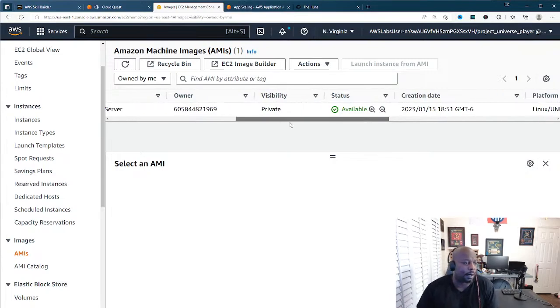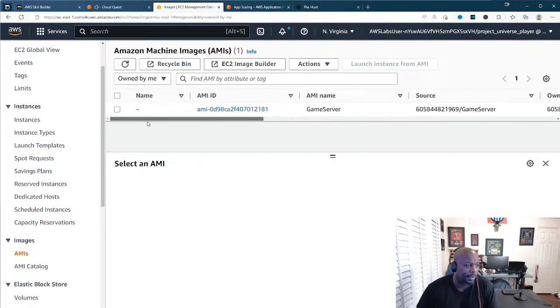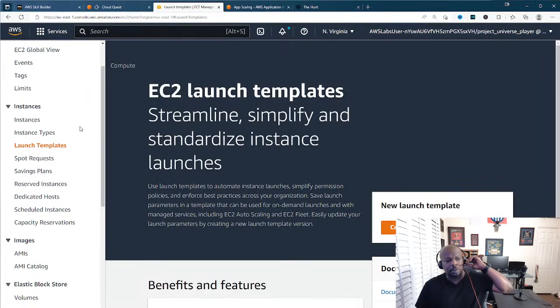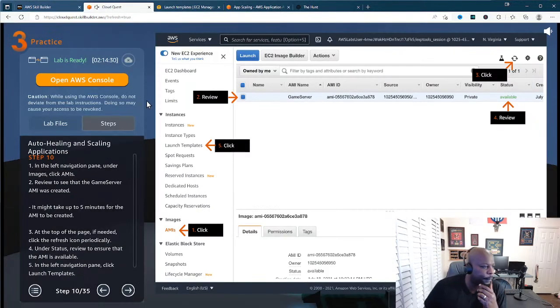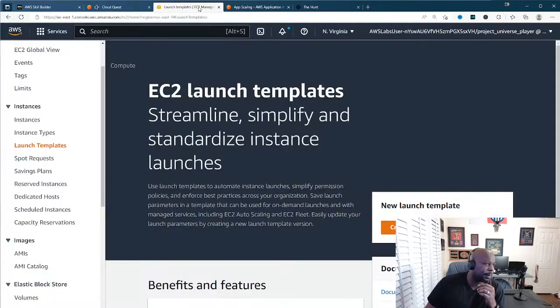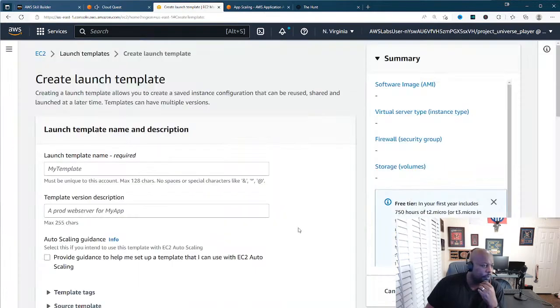All right, so now our machine has finally come online. Let's go into our launch templates, into the next step. It says, create launch template. That's what we're going to do.